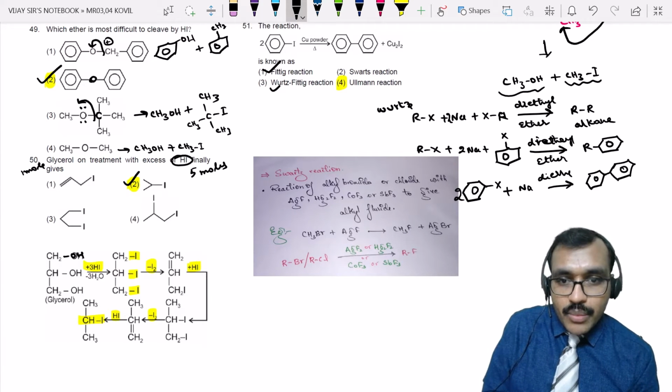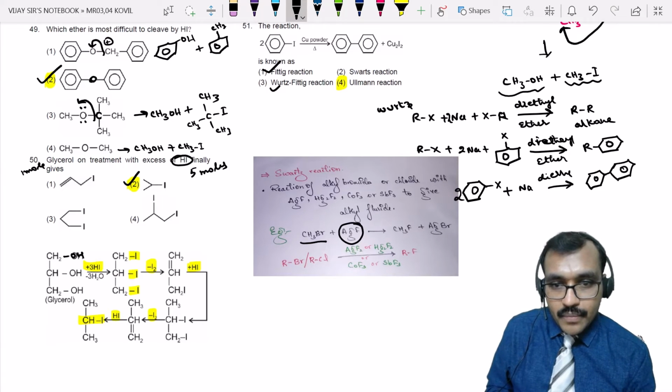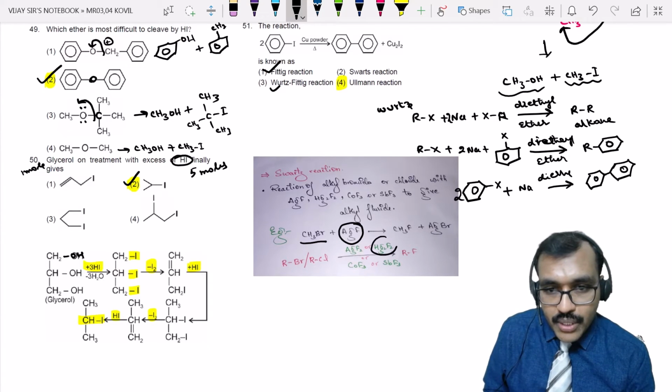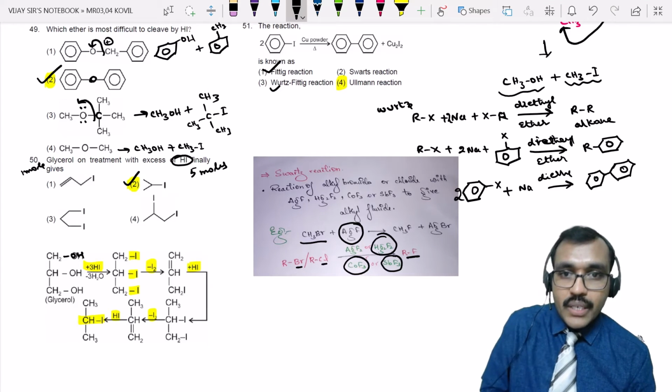Swarts reaction means when alkyl halides react with silver fluoride or mercurous fluoride or cobalt fluoride or antimony fluoride, then this bromine or chlorine is replaced with fluorine, and it is called the Swarts reaction.